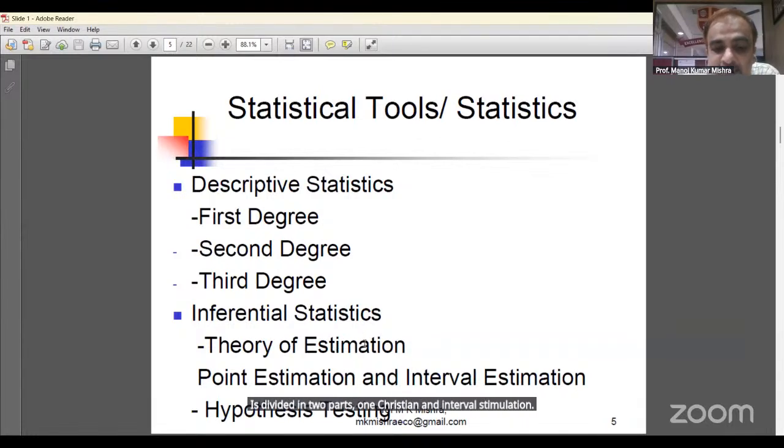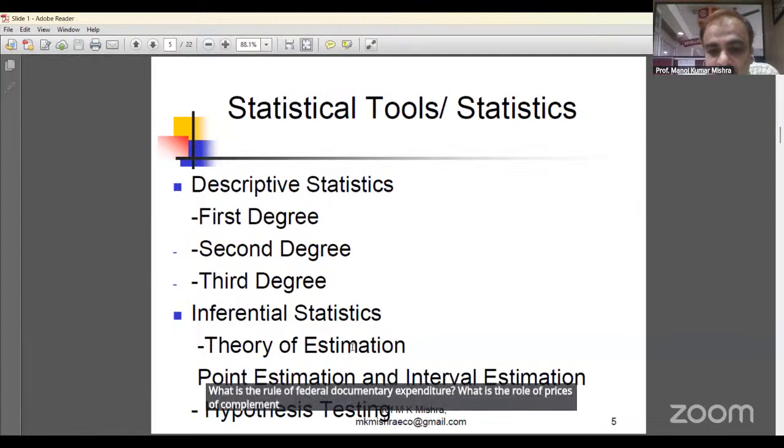In the determinants of demand, in determining the level of demand, what is the role of the price of the product, the consumer's income, advertisement expenditure, prices of complementary goods, prices of substitute goods, season and environment, and population level?